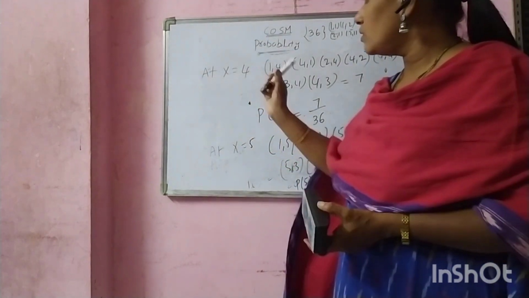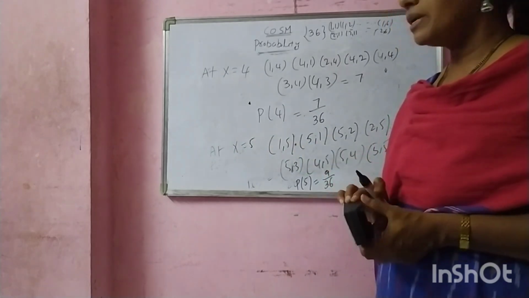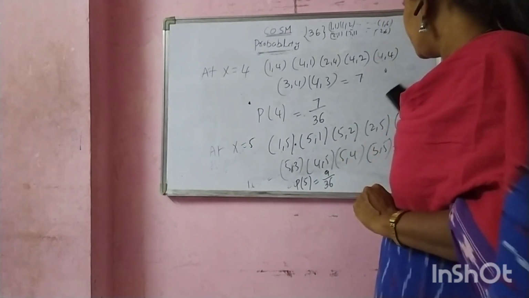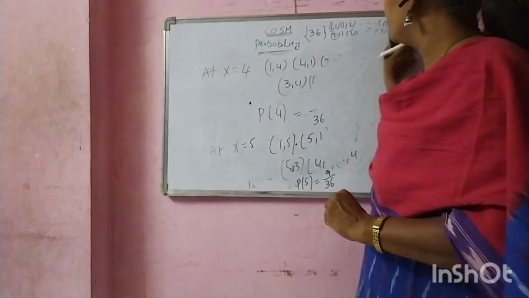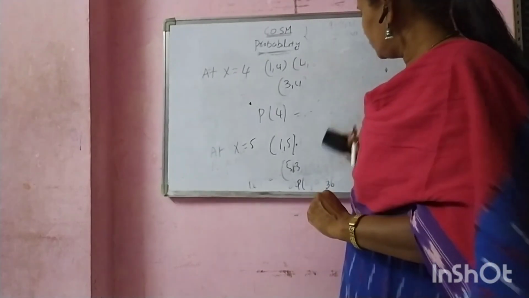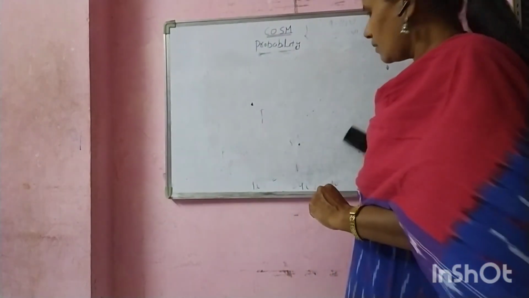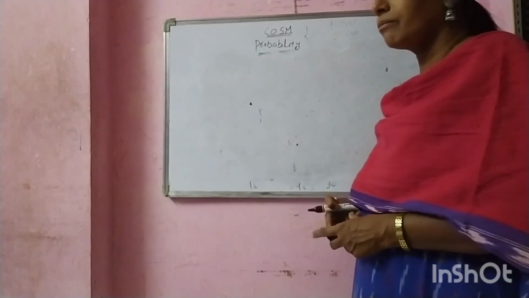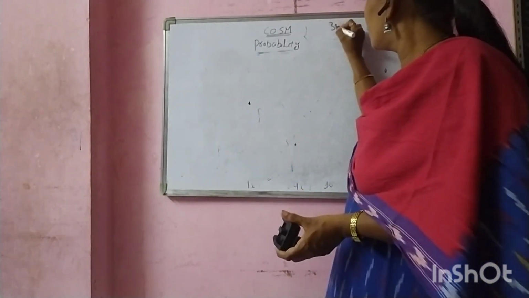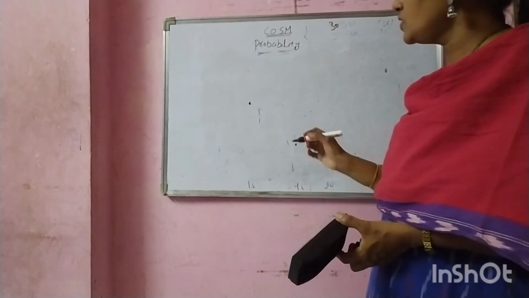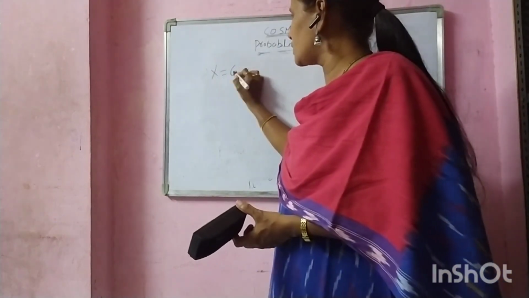Now, first 5 cases are completed. Last case, X equal to 6.